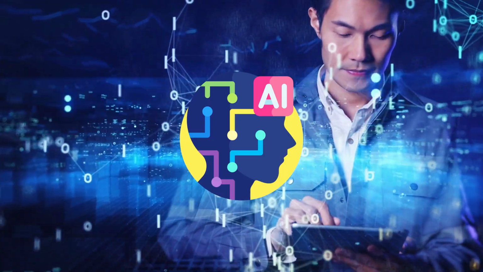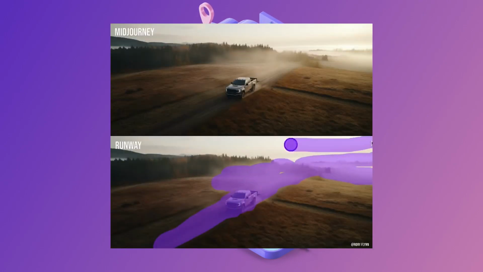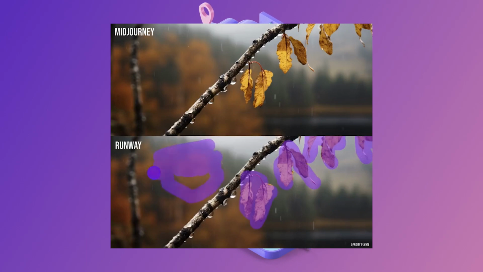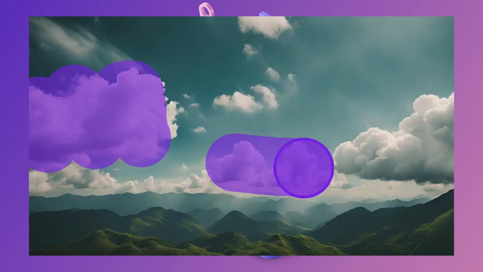Picture this: Runway's Motion Brush, a groundbreaking tool that allows you to animate specific parts of your image and control the directions and speed of the movements with ease. Curious about how to get started? It's a breeze. Just upload your image, click on the motion button, and start animating by brushing over the desired area. Feast your eyes on these mind-blowing examples.